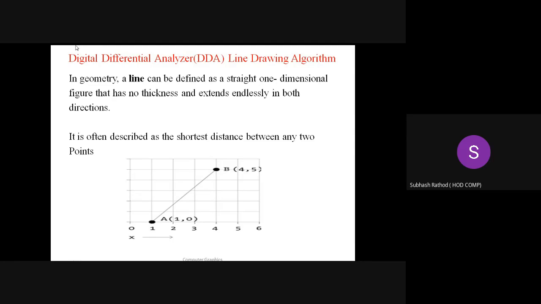The step-by-step process to draw the line is nothing but the algorithm, and the Digital Differential Analyzer is the algorithm to draw the line. How will this algorithm work?